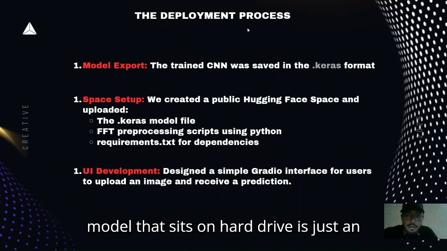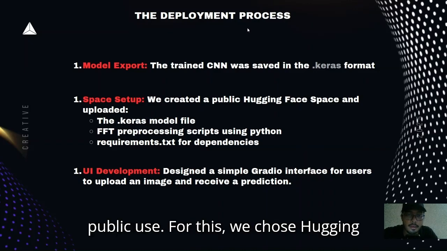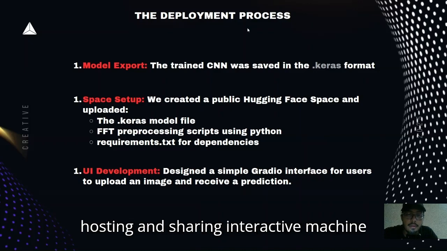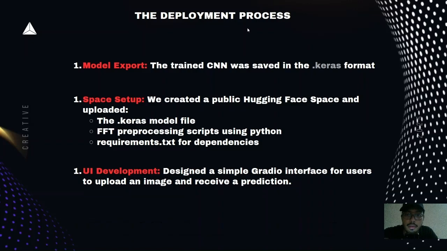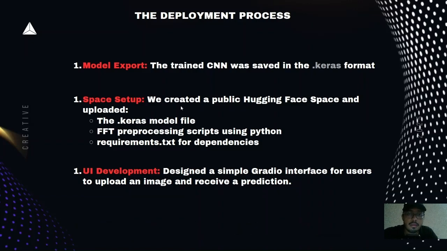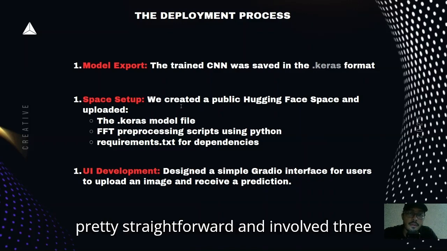A model that sits on a hard drive is just an academic exercise. To make our work more impactful, we deployed it for public use. For this, we chose Hugging Face Spaces, a leading platform for hosting and sharing interactive machine learning applications. We use a framework called Gradio to build the web interface, which is known for its simplicity and ease of use. So the deployment process was actually pretty straightforward and involved 3 steps.